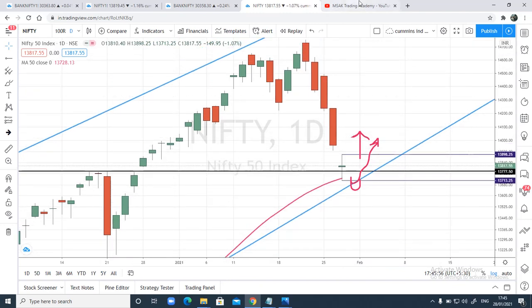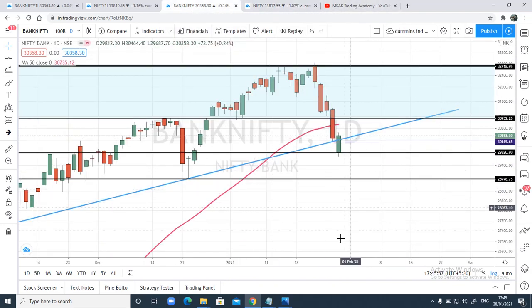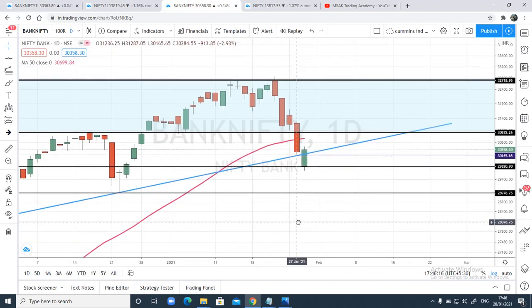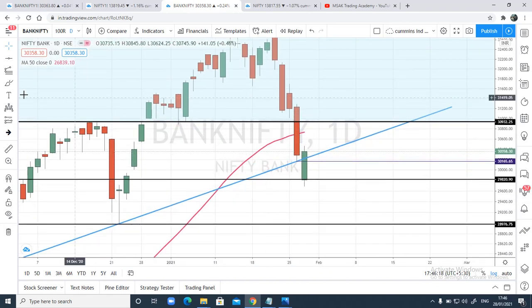Now talking about Bank Nifty, guys, we can see here Bank Nifty has been holding a very strong level, that is 29,820. We had drawn this yesterday, and you can see here, though prices gapped down today, it has recovered very well, and in fact it has closed above the trend line that we have here, right? So for now, I'm not bearish on Bank Nifty as well.